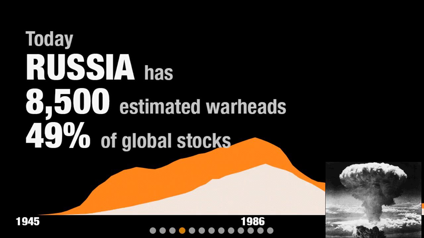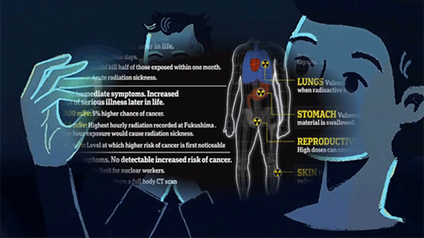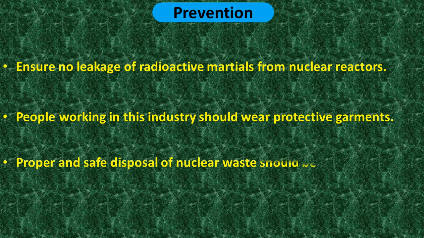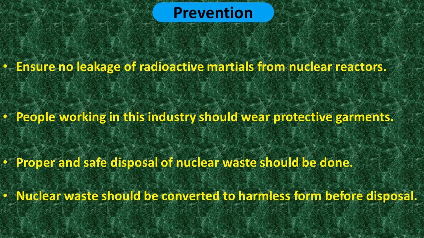Exposure to radioactive materials can cause skin cancer, physical deformity, and generational disorders. Radioactive materials in the atmosphere can affect the quality of air, and contaminate soil, water, and food. Governments should take measures to ensure no leakage of radioactive materials from nuclear reactors, industries, and laboratories goes unnoticed.